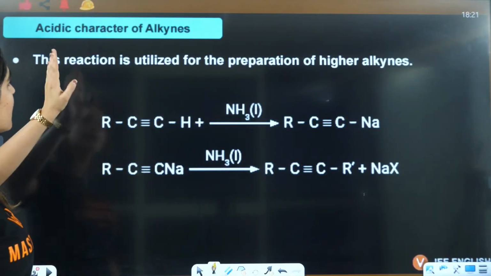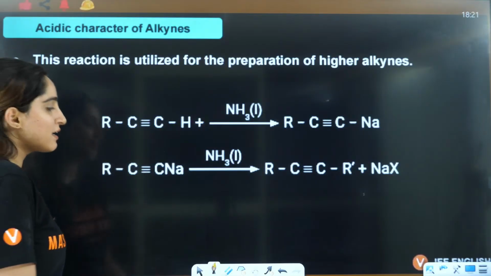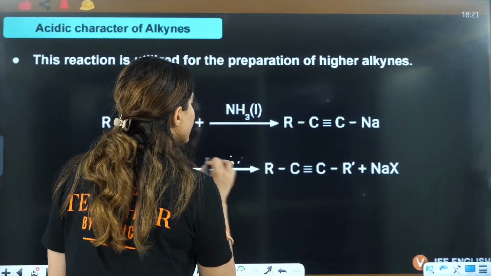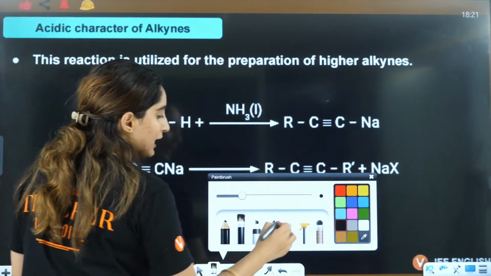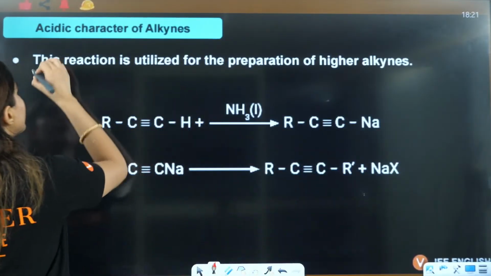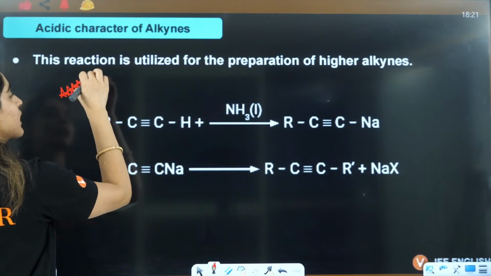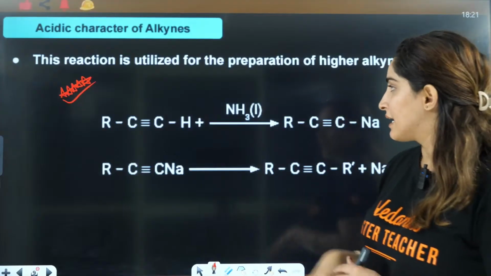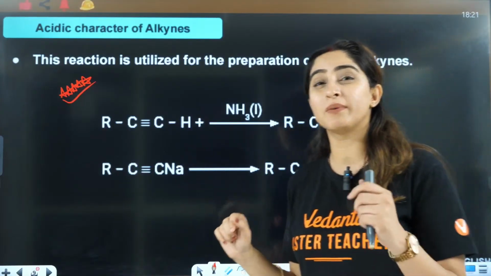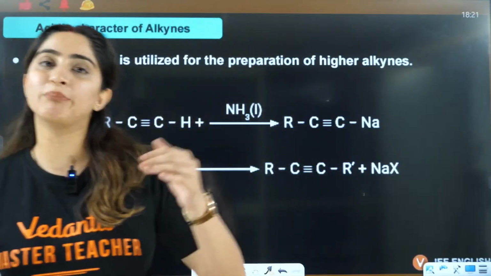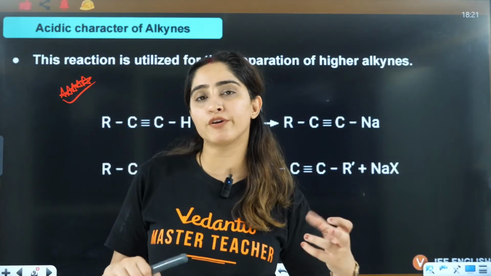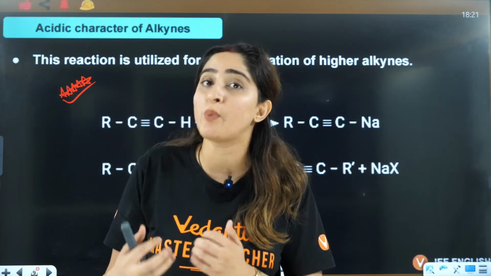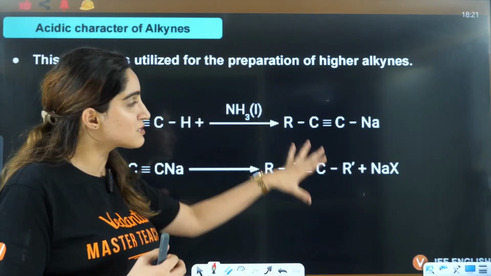Then next, this reaction is utilized for the preparation of higher alkynes. This is how we can convert our lower alkyne to higher alkyne, and this is one of the important reactions, right? That's what I am telling you. These reactions are repeated in your exam. They are not asked as it is, right? There will be some chain reactions in which A to B, B to C, C to D, they will mix alcohols, phenols, hydrocarbons, haloalkanes, haloarenes together, and they will ask you a question out of that. So in those kinds of questions, these things are asked.